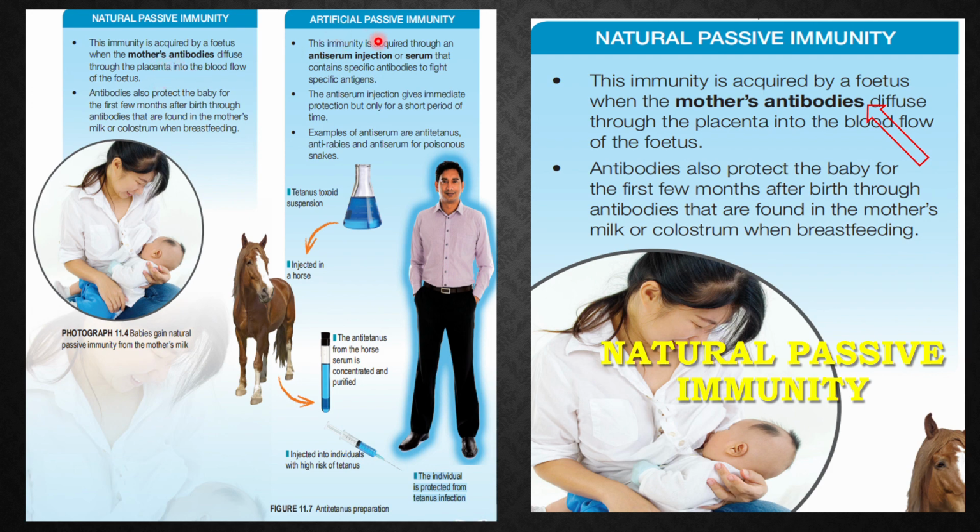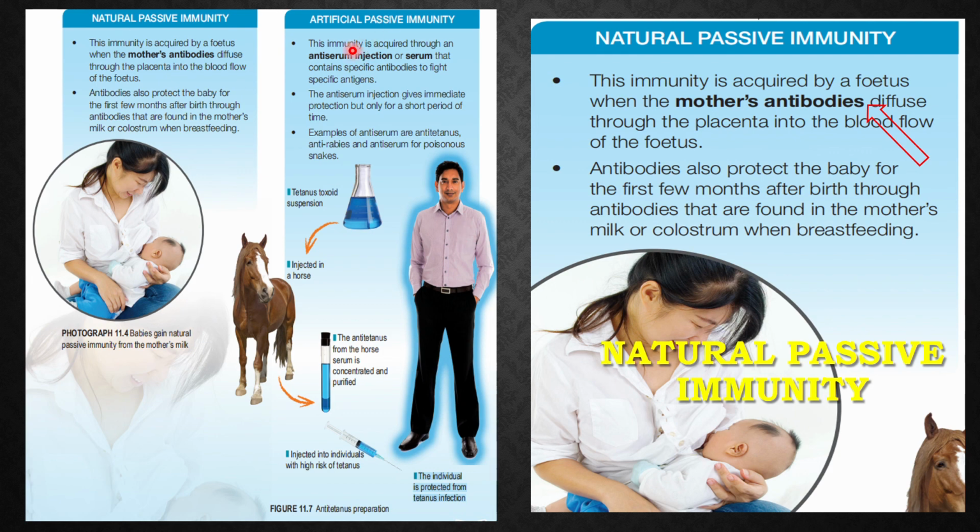This is through injection of antiserum, which I've mentioned just now, that contains specific antibodies to fight specific antigens. It is given immediately after an incident, for example, being attacked by poisonous snakes. This antiserum is given immediately. It is obtained from the serum of animals, and it is injected into the individual for protection.